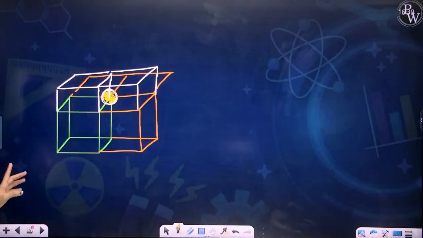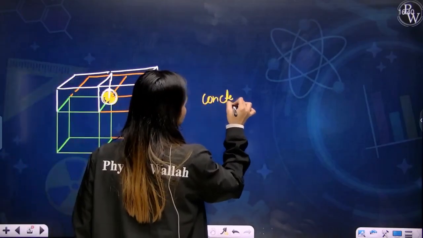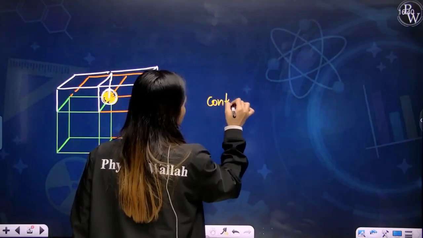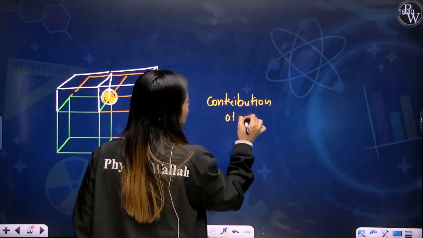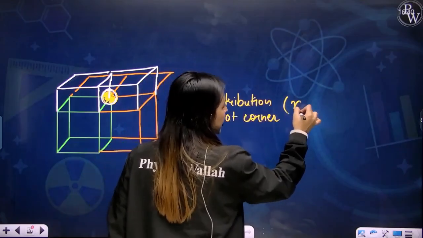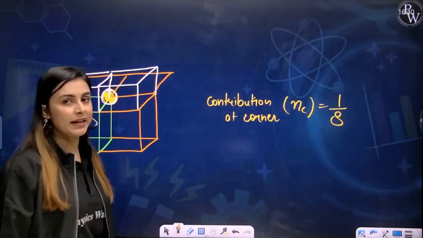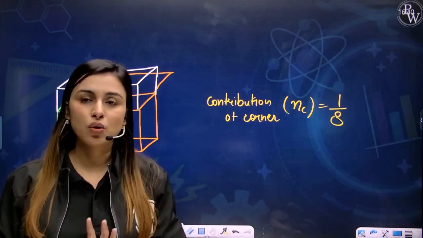Okay, I hope you're clear with this. So you can write here that the contribution at corner, let's say NC, is 1/8. It is always 1/8. One atom at the corner means you have 1/8 of the contribution.